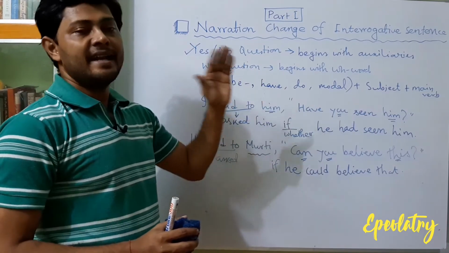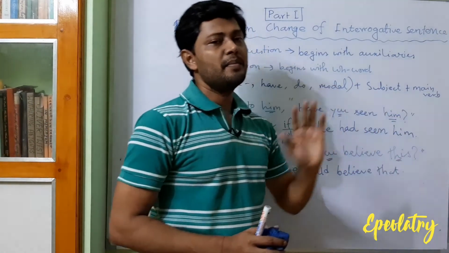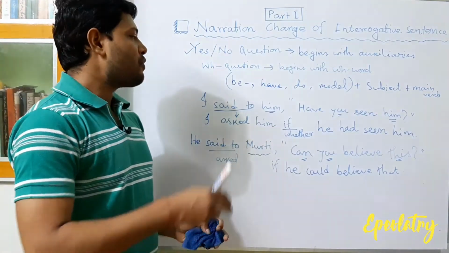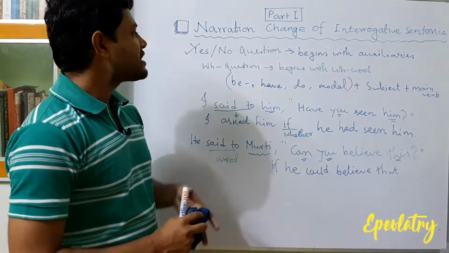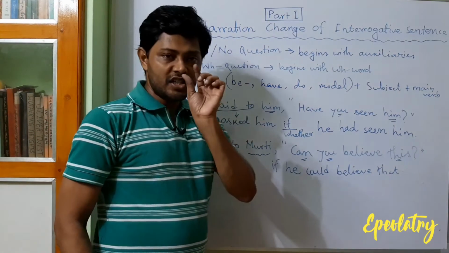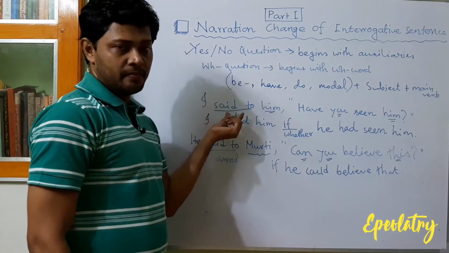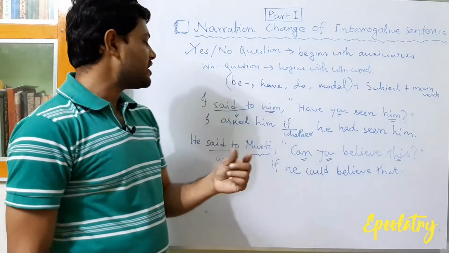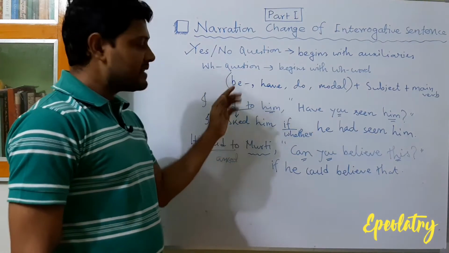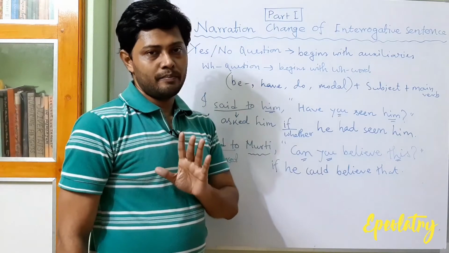And then, like an assertive sentence, there is the subject and main verb. While changing direct to indirect speech in the case of a yes-no question, the first thing we need to change is "said". Whether it is "said" or "said to", it should be changed into "asked". Then the linker "if" or "whether" will come.